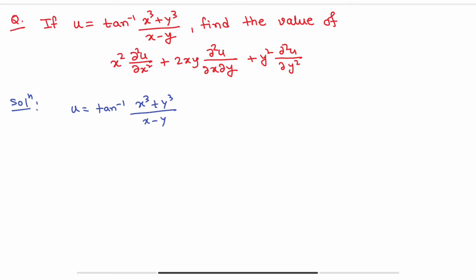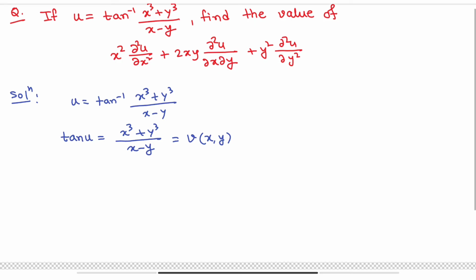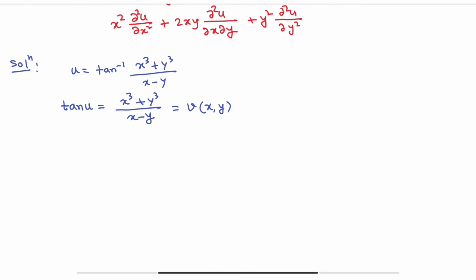So tan u equals to (x cube plus y cube) by (x minus y), and let's say this is another function v(x, y). Obviously we have to show that this v is homogeneous.